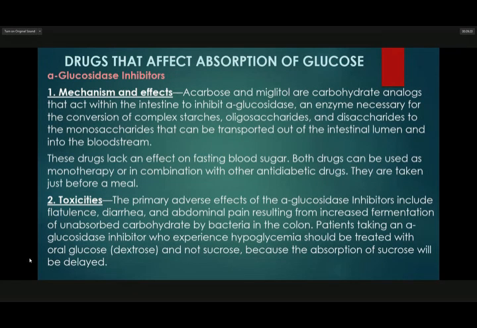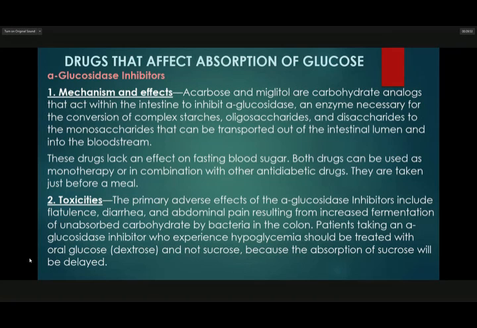So, alpha-glucosidase inhibitors. Mechanism and effect. Acarbose and miglitol are carbohydrate analogs that act within the intestine to inhibit the alpha-glucosidase, an enzyme necessary for the conversion of complex starches, oligosaccharides, and disaccharides to the monosaccharides that can be transported out of the intestinal lumen and into the bloodstream.